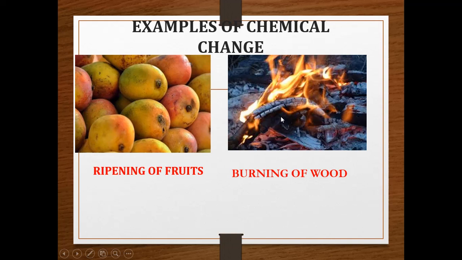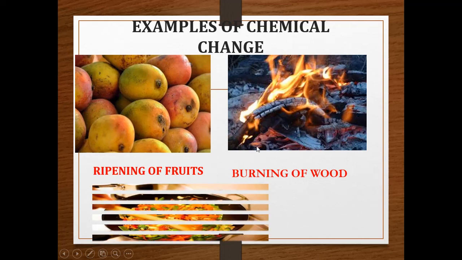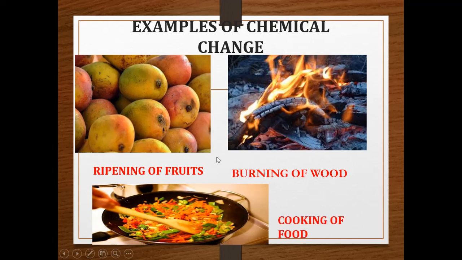Here we can see the composition of the wood has changed and it gets converted into a new substance called ash. So this change is permanent. Now cooking of food. Before cooking, for example, you have a raw vegetable.